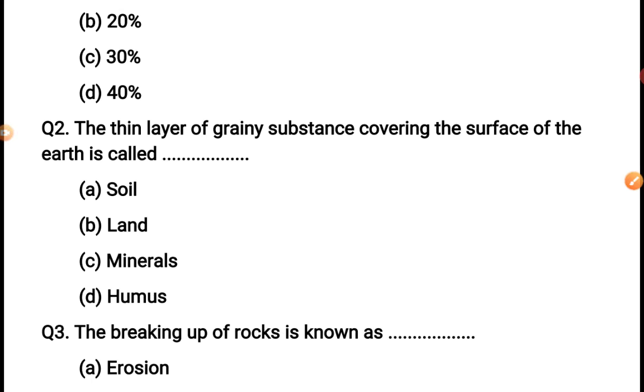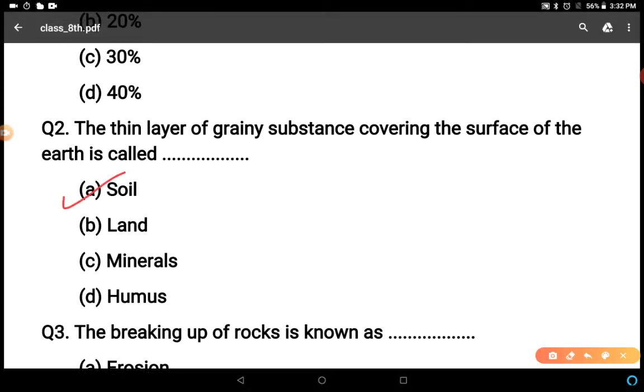The thin layer of grainy substance covering the surface of the earth is called soil, land, minerals, humus. So the correct answer is soil. This is the thin layer of grainy substance covering the surface of earth, soil.